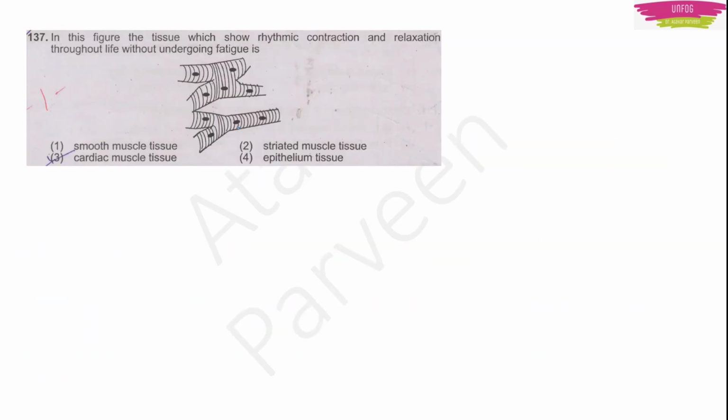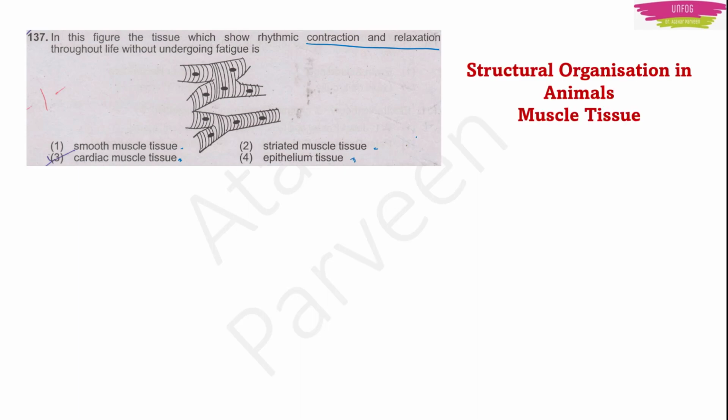Next question we have here is question number 137. This question is asking, in this figure, the tissue which shows rhythmic contraction and relaxation throughout life without undergoing fatigue is. And he gave one diagram like this, and he gave 4 options: smooth muscle tissue, striated muscle tissue, cardiac muscle tissue, and epithelium tissue. This question is asked from the chapter Structural Organization in Animals and Muscle Tissues.